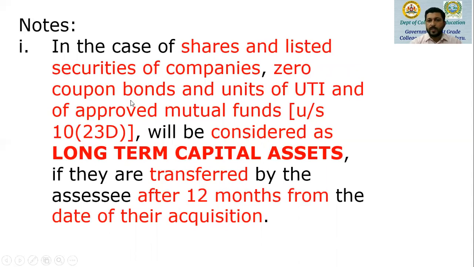In the case of shares and listed securities of companies, that is bonds, debentures, zero coupon bonds, units of UTI, Unit Trust of India, and of approved mutual funds, which is covered under section 10, subsection 23D, these will be considered as long-term assets if they are transferred by the SSC after 12 months from the date of their acquisition. So debentures, bonds, listed securities of companies, zero coupon bonds, units of UTI, approved mutual funds covered under section 10, subsection 23D, the time period is 12 months.